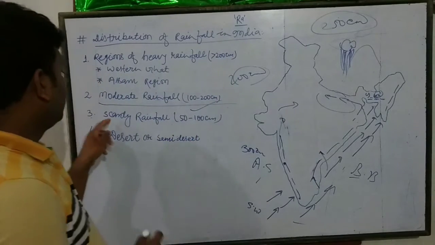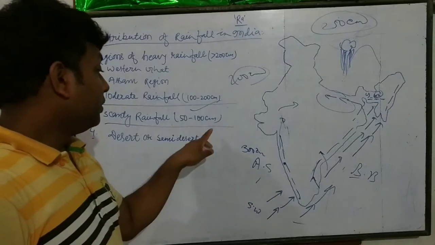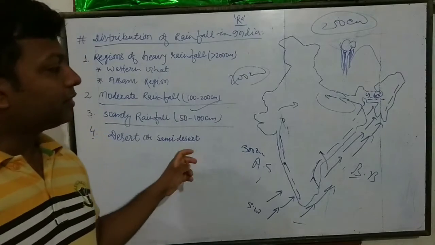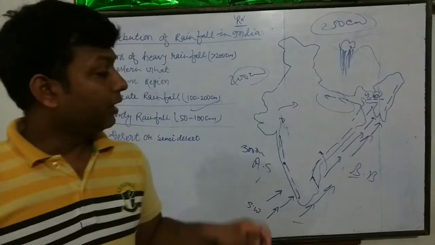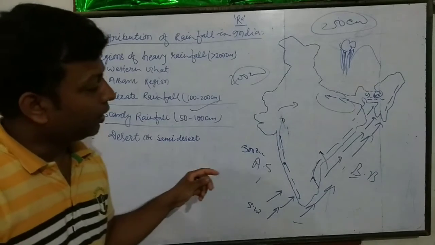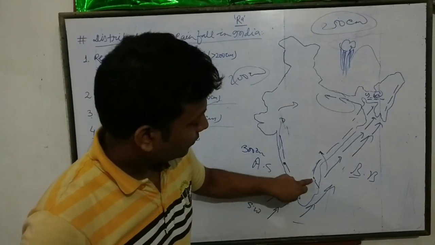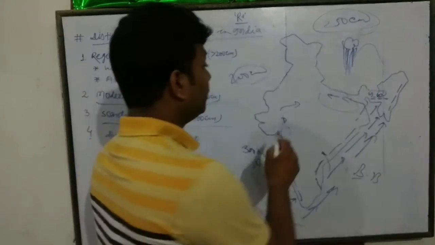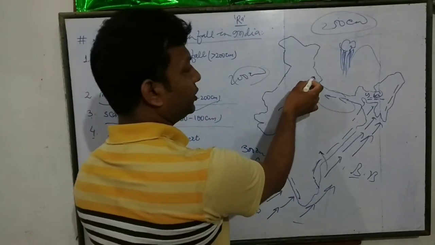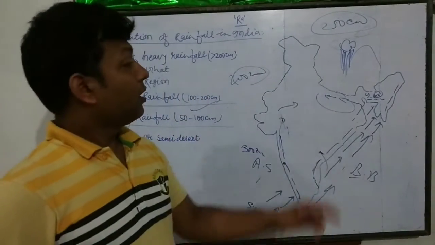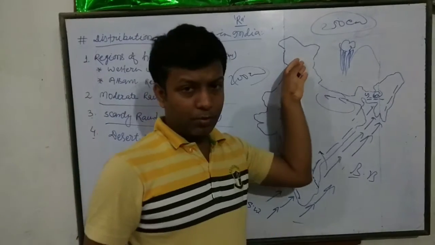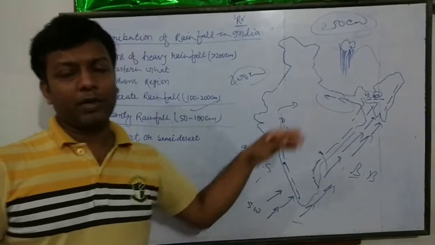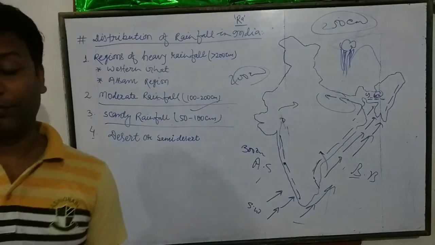Now scanty rainfall. Scanty rainfall areas receive between 50 and 100 centimeter. In India, the scanty rainfall part is some part of Rajasthan, Haryana, the upper part of the Ganga, that means Uttarakhand, Himachal, and some part of Jammu and Kashmir, this part Punjab and Haryana, and the eastern side of Rajasthan receive scanty rainfall.